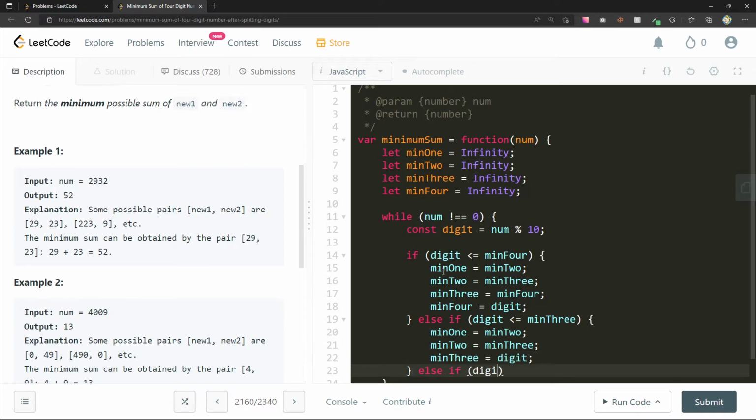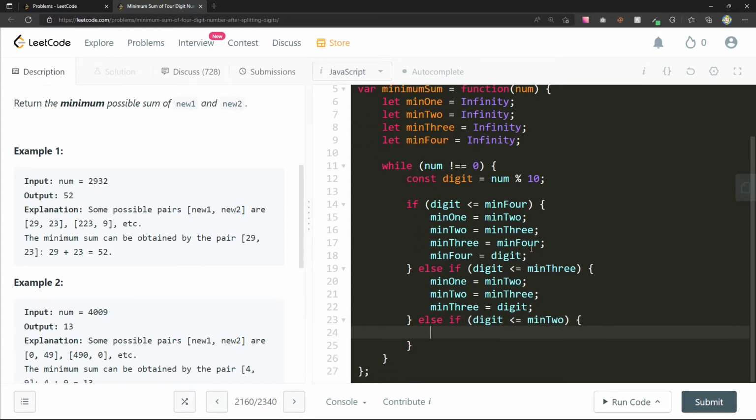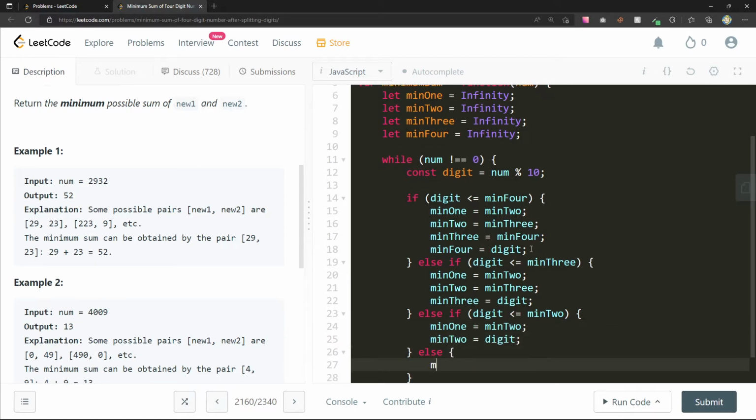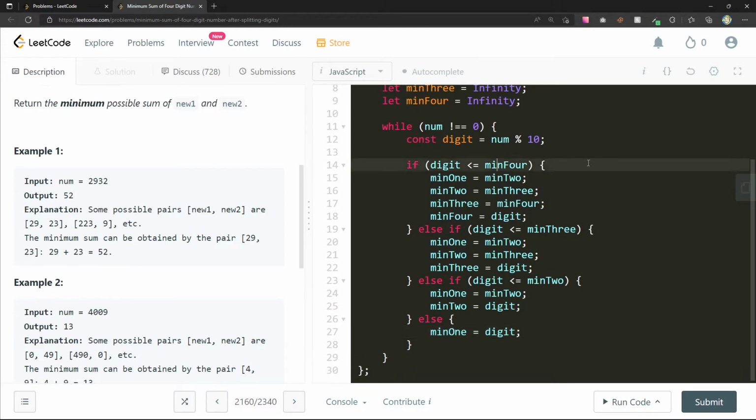Else if, oh man, this is unwieldy. I realize this is not very clear, but I'm going to go for it. Min 2 equals digit. Else min 1 equals digit. So min 1 and min 2 should be the smallest numbers.